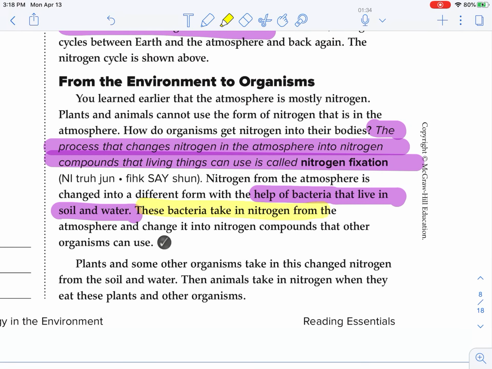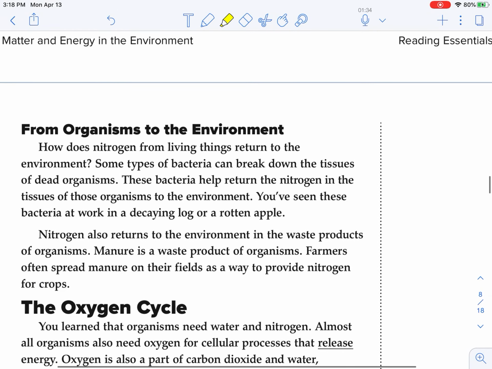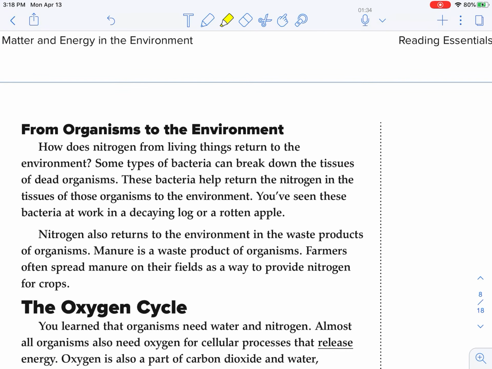So these bacteria take in nitrogen from the atmosphere and change it into nitrogen compounds that the other organisms can use. So directly it's going to go to the plants. So plants and other organisms take in this changed nitrogen from the soil and water. Then animals take in the nitrogen when they eat these plants and other organisms. From organisms back to the environment.